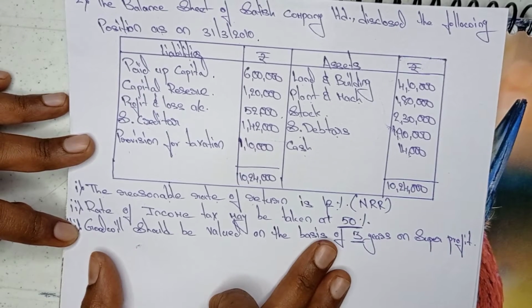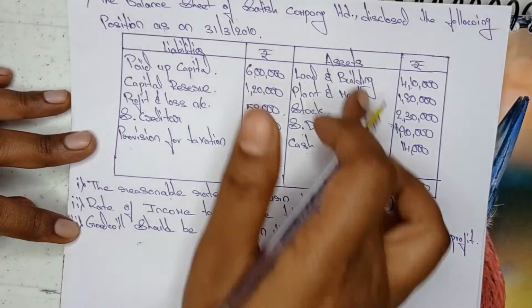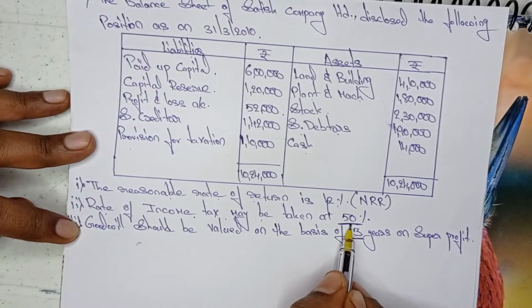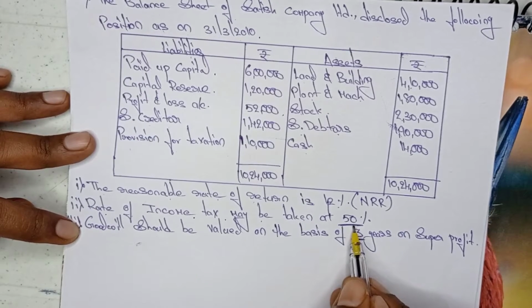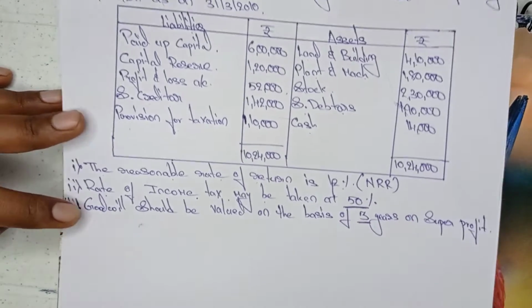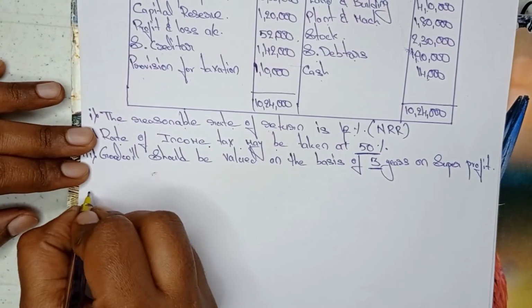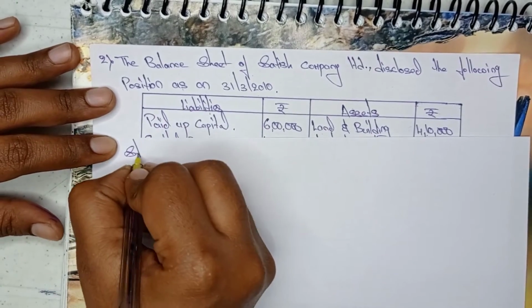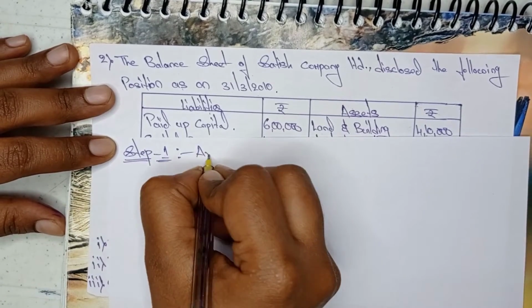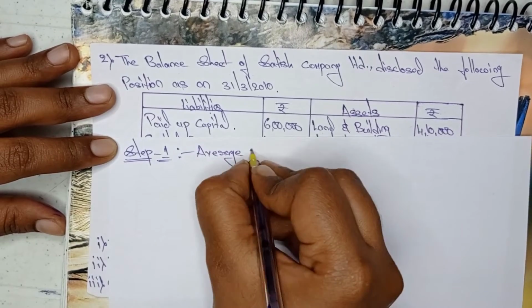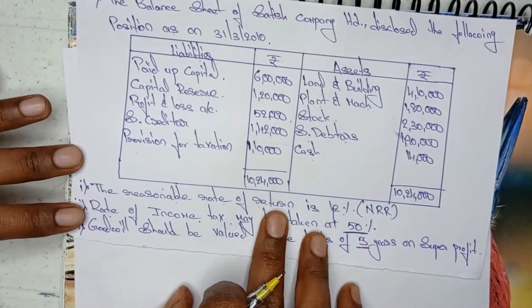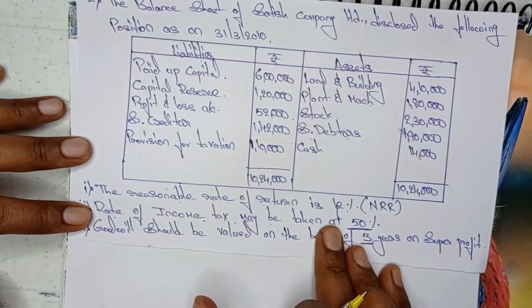So let's get into the solution. In this problem, as I just said, the rate of income tax may be taken at 50% is given, which is something new compared to the previous problem. So we'll do the first step. Solution, step 1: average profit. If you observe, unlike the previous problem, they have not given the average profit value directly in the question.